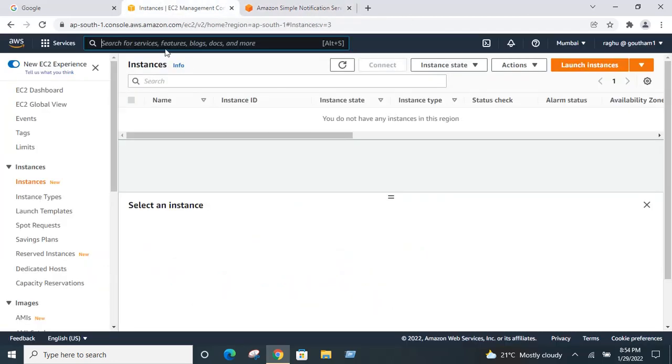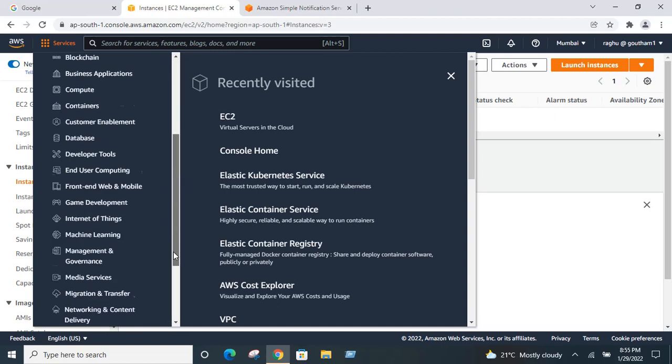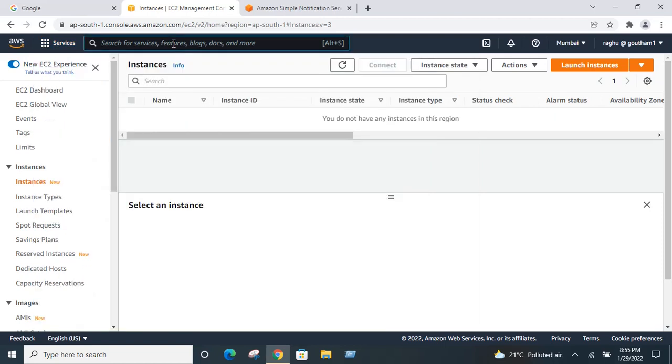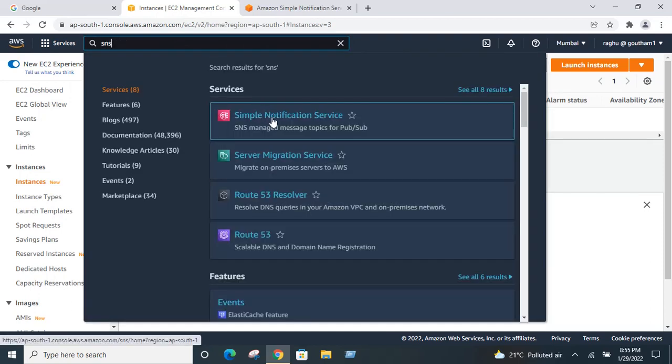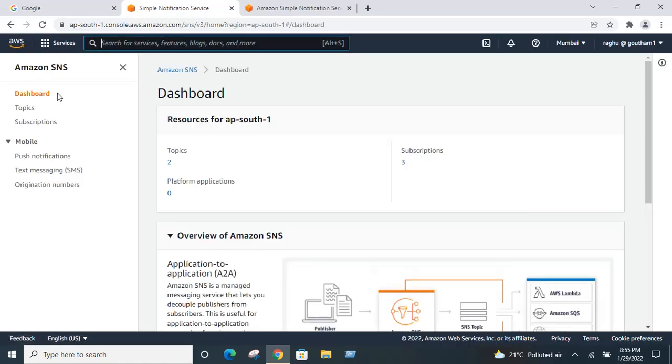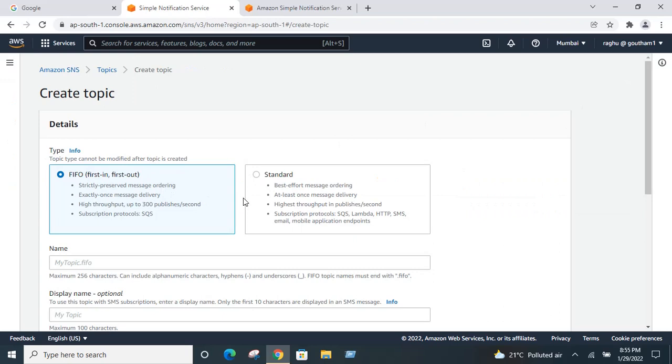All of you, log in to your AWS account as an IAM user. It is best practice to log in as an IAM admin user, not with your root account. Once you click on Services, you can directly search here, like SNS. When you type SNS, you will get Simple Notification Service. Click on this service. Now, on the left side, click on Topics. You need to create one topic, so click on Create topic.